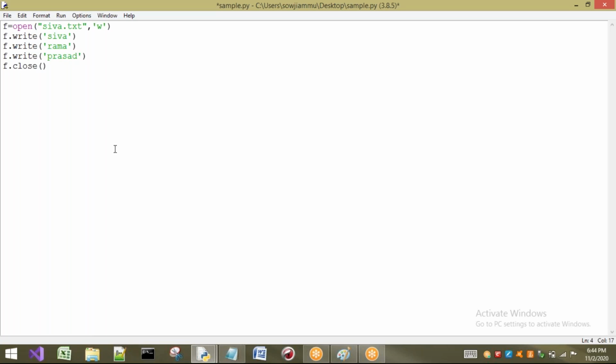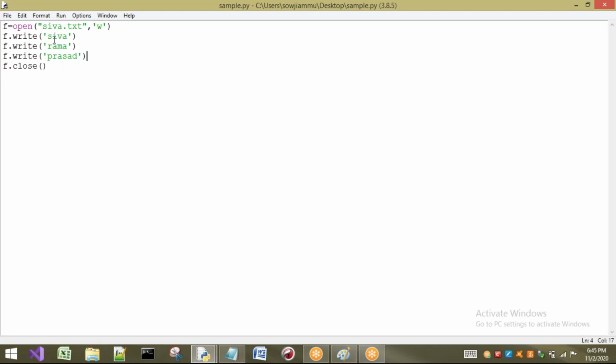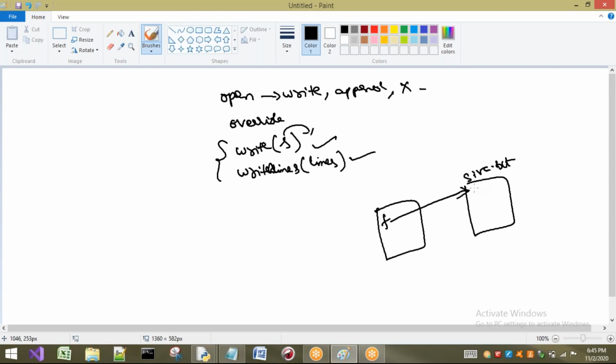Now observe, if I execute this, what happens? Whenever I write the first statement, that is f = open('shiva.txt', 'w'), from my Python file, f is pointing to shiva.txt at the first location. That means the data is going to be written from the first location. So here I am going to write Shiva.